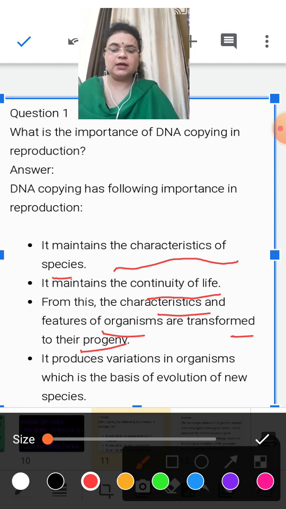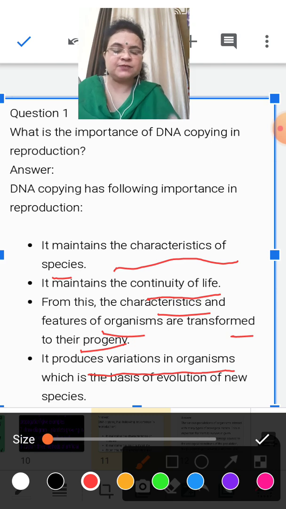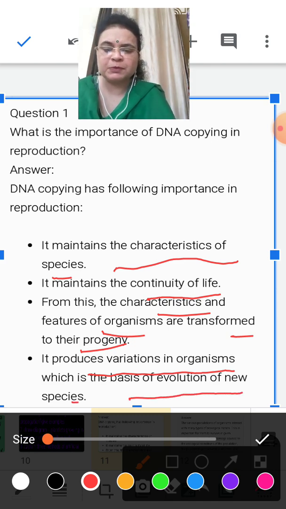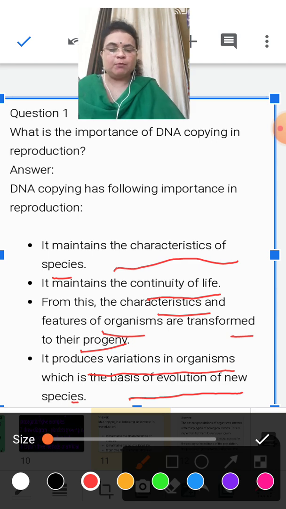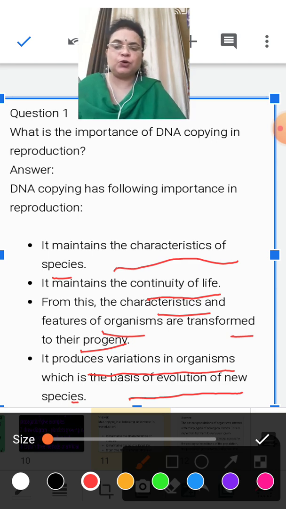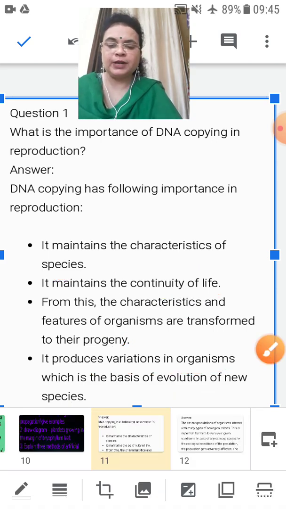The next point is that DNA does not only transfer the same characteristics, it also produces variation in the organism, which is very important and is the basis of evolution of new species. Evolution means changes. How will changes come in the progeny? When the variation is shown by the DNA. Understood? So this is an important question for your board exam also.